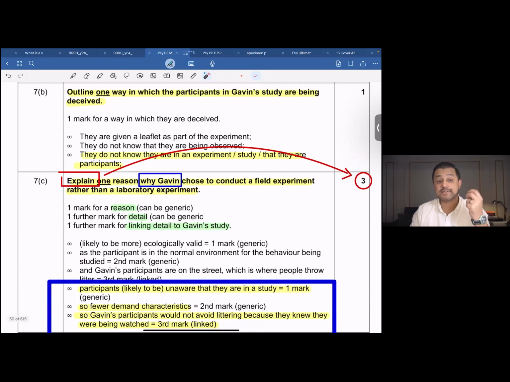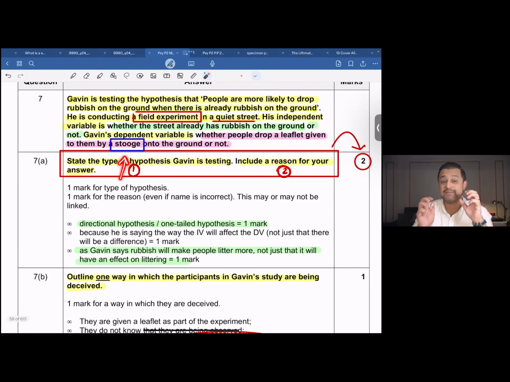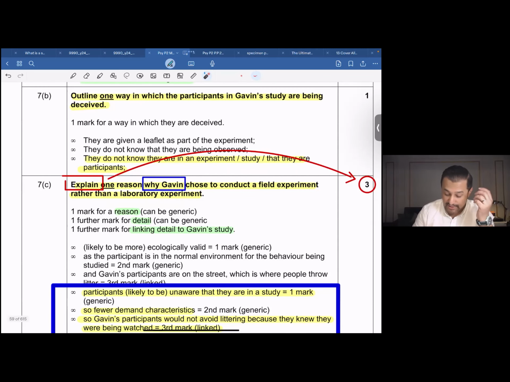The next question over here reads, outline one way in which the participants in Gavin's study are being deceived. So of course, there was deception involved over here because there was a stooge. The job of the stooge over here was to hand over a leaflet to the participants to see if they would drop it as they receive it or they would not, through two conditions. The first condition, there would be litter on the ground. The second condition, there would be no litter on the ground. So outline one way in which the participants in Gavin's study are being deceived.